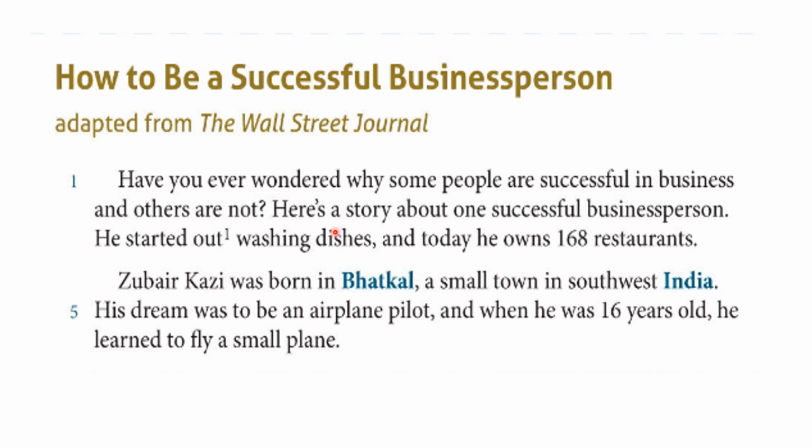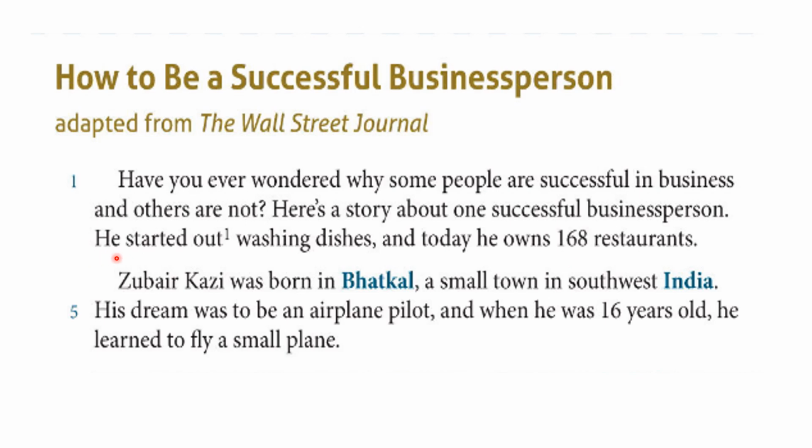Here's a story about one successful business person. The word here's is short for here is. It's a contraction form. He started out washing dishes and today he owns 168 restaurants.